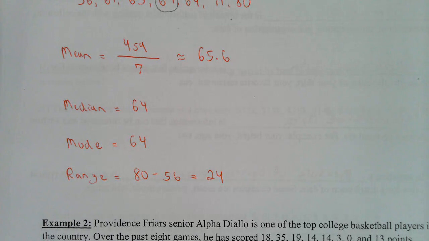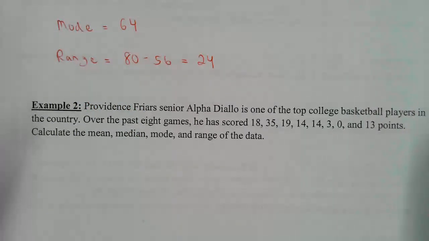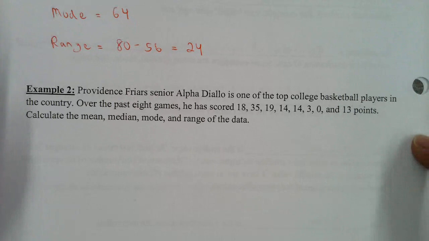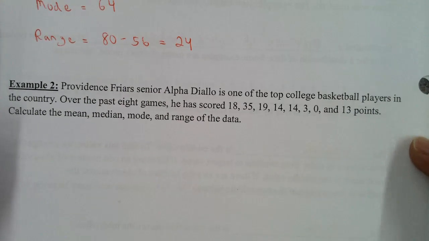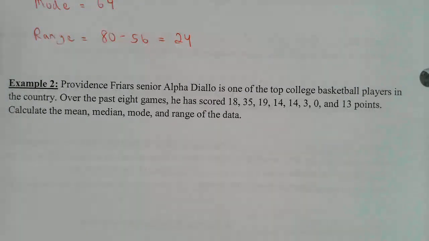Now we're going to do another problem just like that, except this one is going to have an even number of values. Okay. Alpha Diallo is one of the top college players in the country. Over the past 8 games, he has scored these point totals. Calculate the mean, median, mode, and range of the data. Okay, so the 0, there's a reason for that. Don't worry about that. Anyway, let's put them from smallest to biggest. I believe he was injured in a couple games, so that's why.